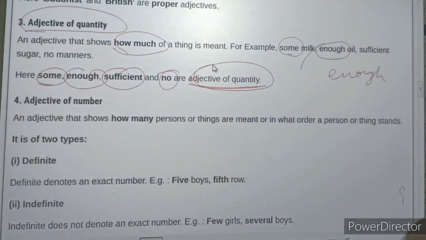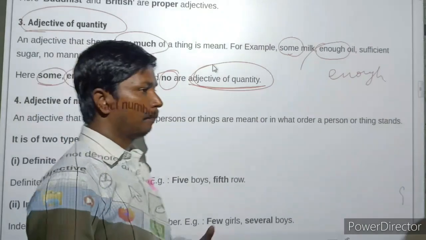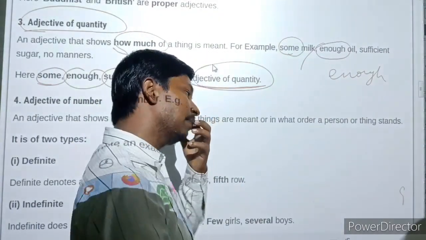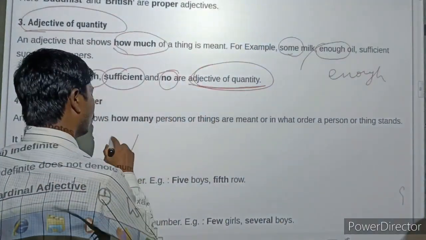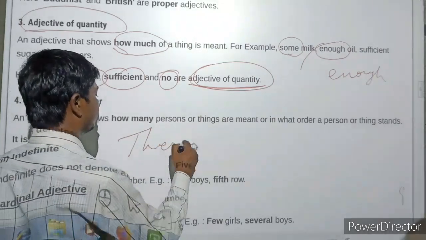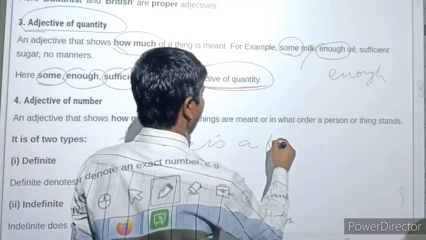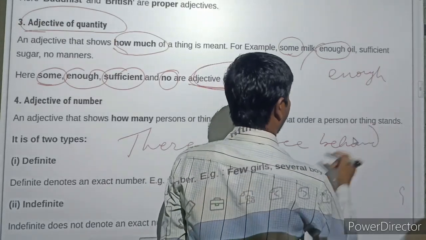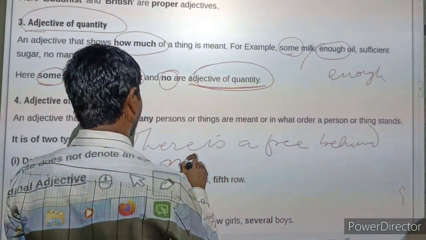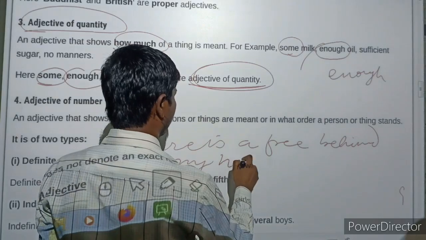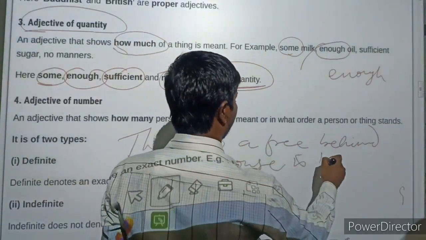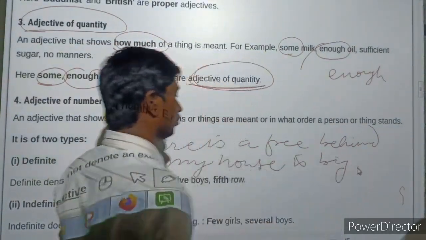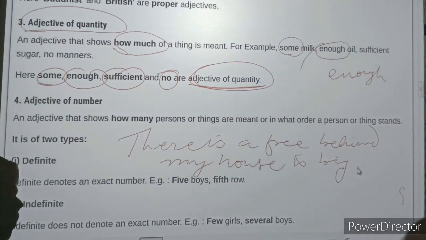Adjective of quality. There is a tree behind my house, it is big. You can see yourself the definition, the difference.